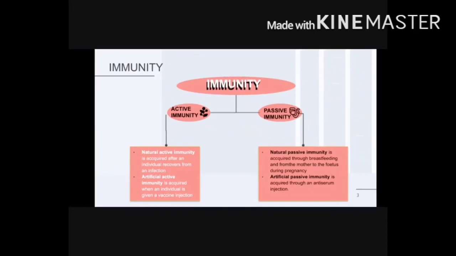What is active immunity? There is natural active immunity and artificial active immunity. Natural active immunity is acquired after an individual recovers from an infection. Artificial active immunity is acquired when an individual is given a vaccine injection. And there is passive immunity. Natural passive immunity is acquired through breastfeeding from a mother to the fetus during a pregnancy, and artificial passive immunity is acquired through an anti-serum injection.